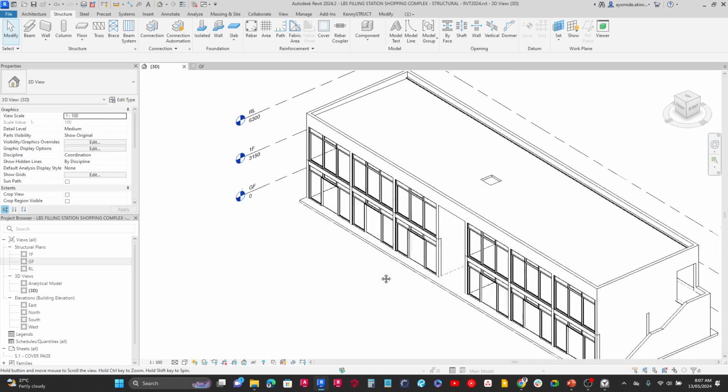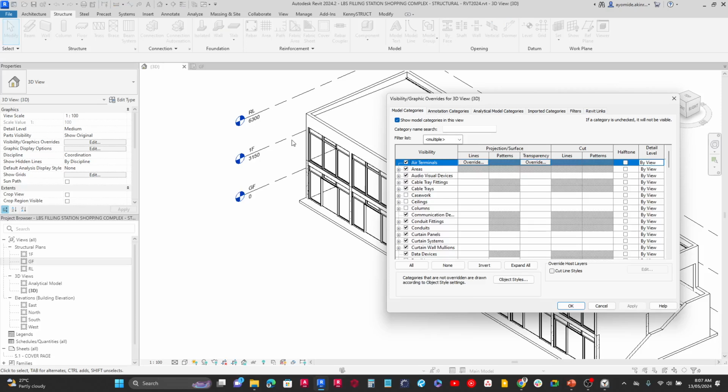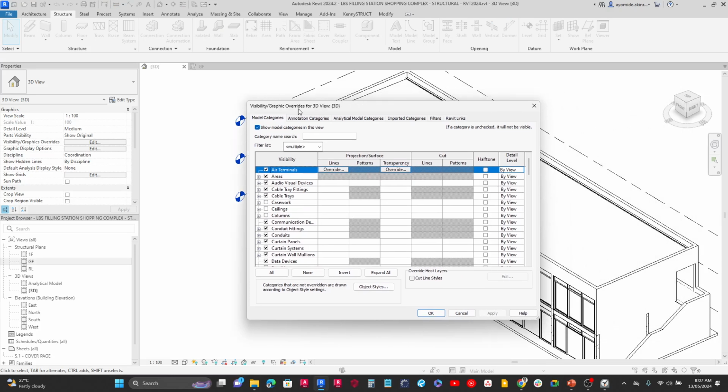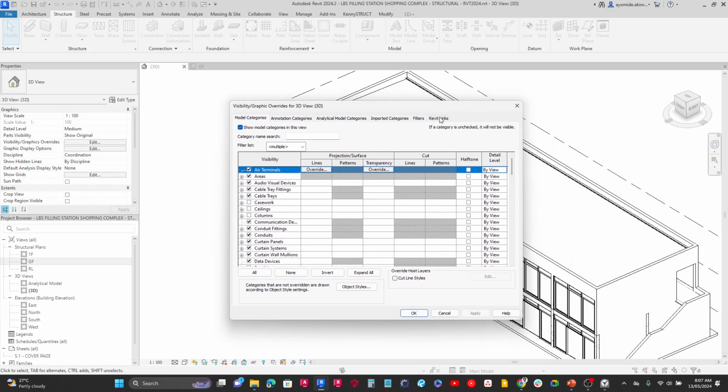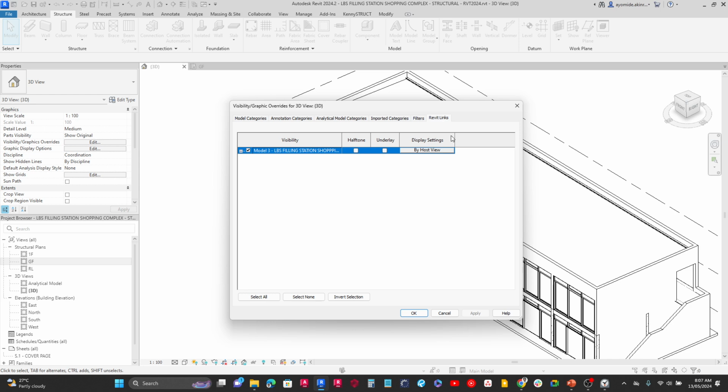To make the walls transparent, in the 3D view, I'm going to come over here to visibility graphics overrides and click on edit. Under here, I'm going to look for Revit links, because the walls I want to be transparent should be the Revit link, because we may have structural walls. We don't want those ones to be transparent.